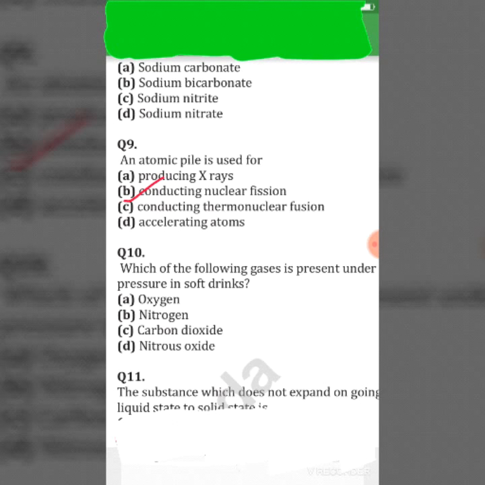Question number 10. Which of the following gases is present under pressure in soft drinks? Oxygen, nitrogen, carbon dioxide, and nitrous oxide. So its right answer is carbon dioxide, option C.